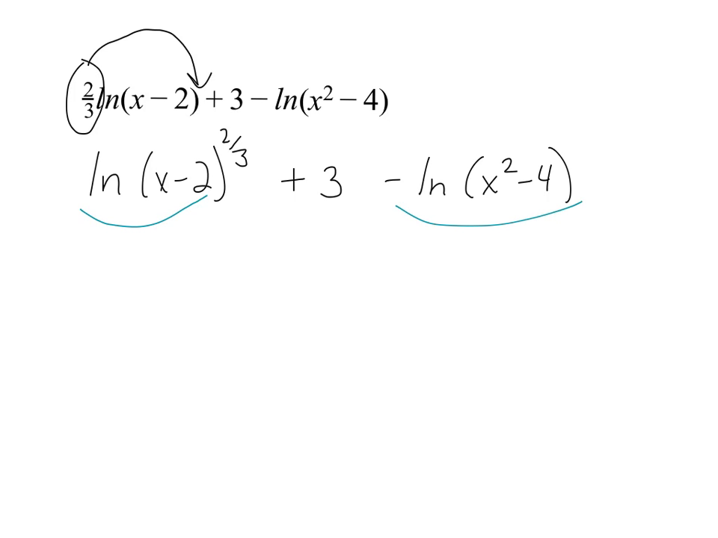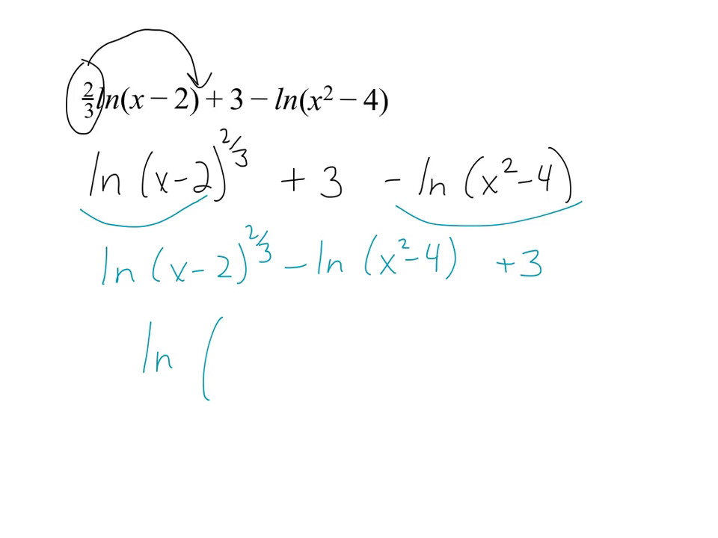Now again, I've got a 3, which really can't be combined with anything, but these two, this log and this log, can be, because I can rearrange it. I could write it as log of x minus 2 to the 2/3 minus natural log of x squared minus 4 plus 3. So I can write that rearrangement. And now I can subtract these 2 logs by making them a quotient. So x minus 2 to the 2/3 divided by x squared minus 4. And then we just have the plus 3 on the end. Just remember, if you ever have a number and it doesn't have a log, there's nothing you can really do about it.